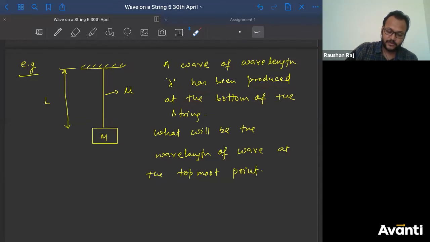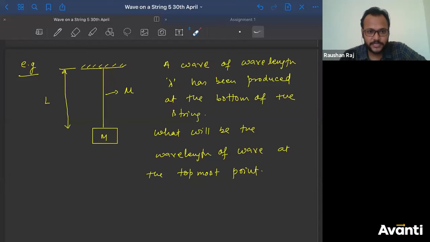What will be the wavelength of the wave at the topmost point? That is what is asked. Okay, I'm getting some answers also. Guys, come on, attempt it quickly. Tanmay says √2 lambda. Ganesh says lambda root (m plus L by m). Okay, √2 lambda, lambda root m plus... Some people have attempted something.